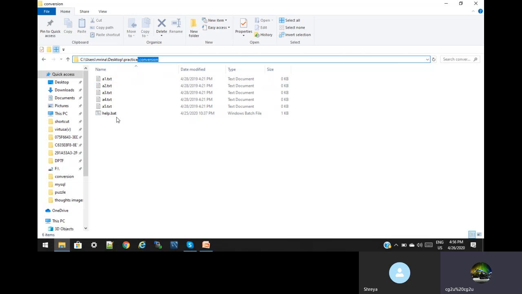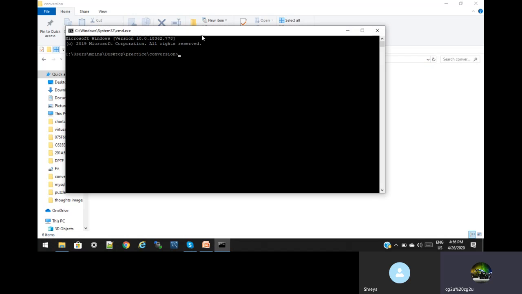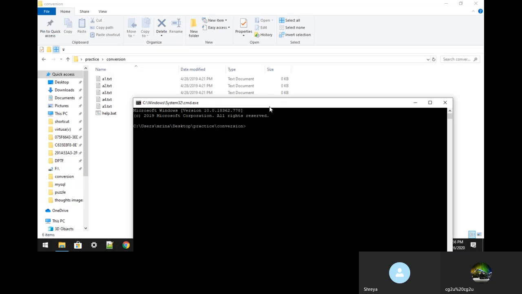We have many text files, A1.txt, B2.txt. I want all the files to be renamed to .java files. How to do that? First example, go to the command prompt. Open CMD, the command prompt, and clear the screen. Then if I want to convert them into Java files, I type ren *.txt *.java.